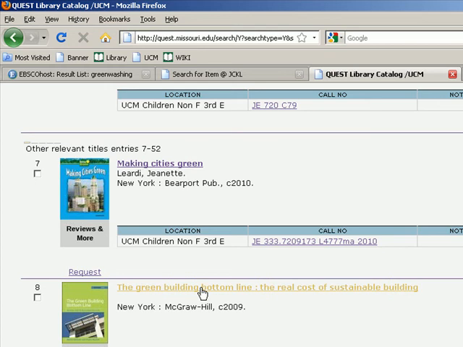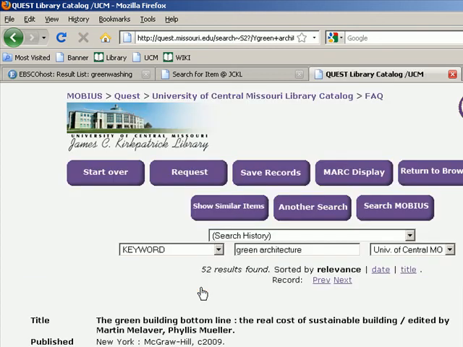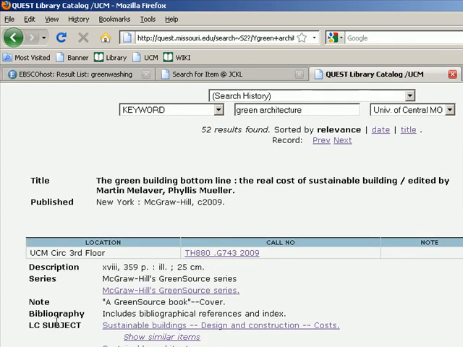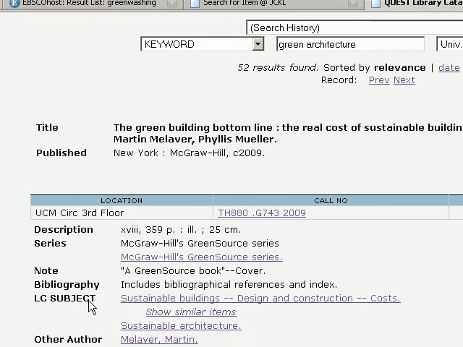And perhaps this is a good source for you, and what you'd really like to see is more books like this one. So remember, this is really a bit of a review, you pull up the detailed record for that particular book. You're going to take a look at the Library of Congress LC subject headings. As you can see, this particular book has 2 standardized subject headings assigned to it. And if you look at the 2 of them, you might decide that the subject heading that is most appropriate for your topic is sustainable architecture. So if you want to see more books about sustainable architecture, you would click on that subject heading.